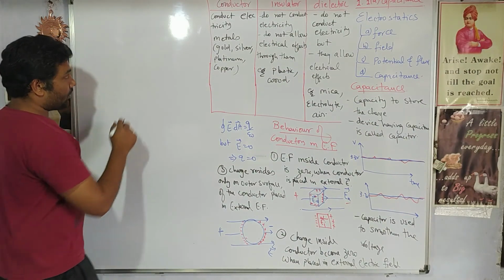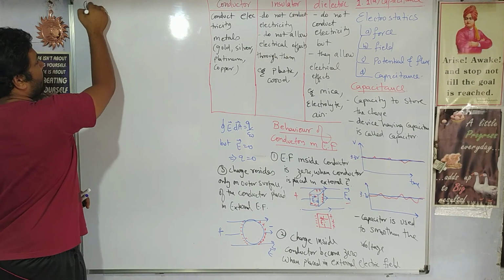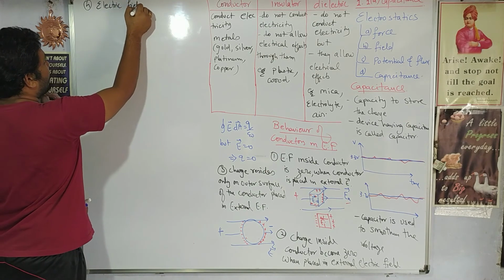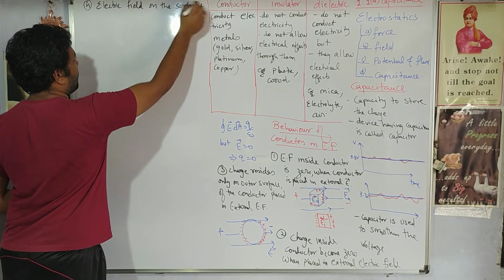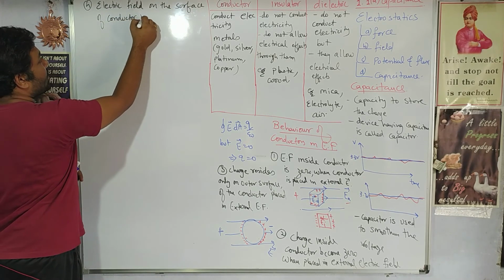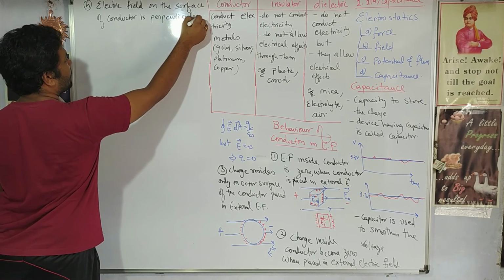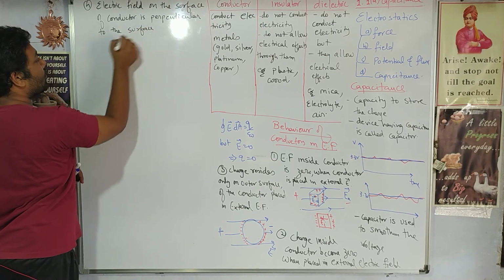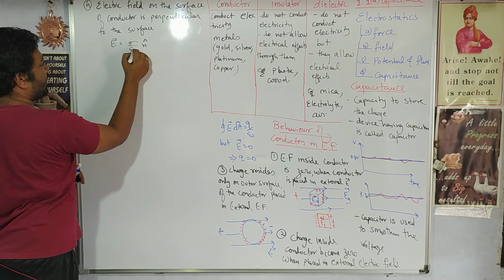Then the next point, the fourth point, states that the electric field on the surface of a conductor is perpendicular to the surface, and its value is given by sigma by epsilon naught n cap.